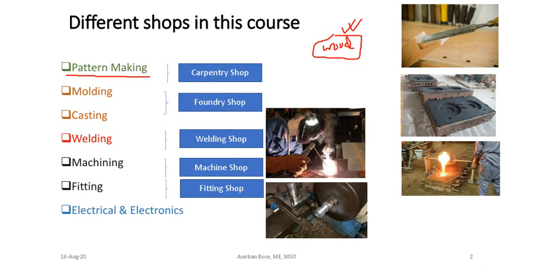Now that particular shape, when it is prepared in the carpentry shop, is used to create an impression in the sand. This is not only silica sand. Along with the silica sand, some clay, some moisture and some binding materials are added, and then a sand called green sand is produced. If we just press this pattern in green sand, what will happen? Think of it in a simple way: if you press a pattern in sand, what will happen?